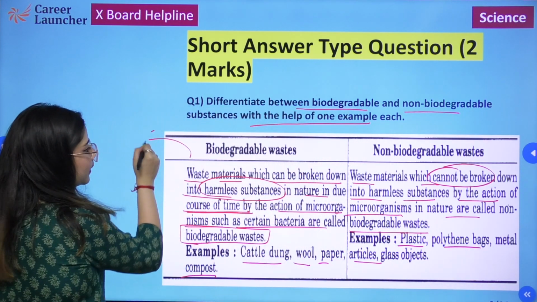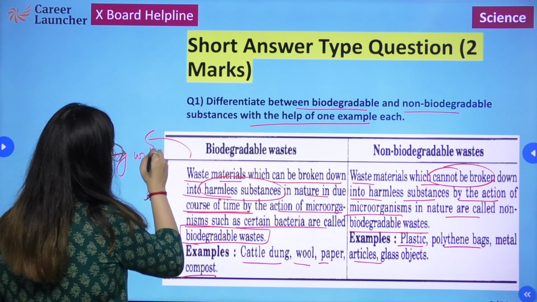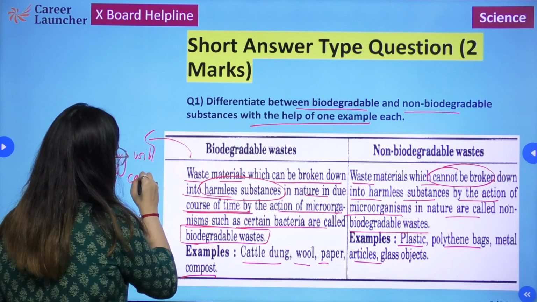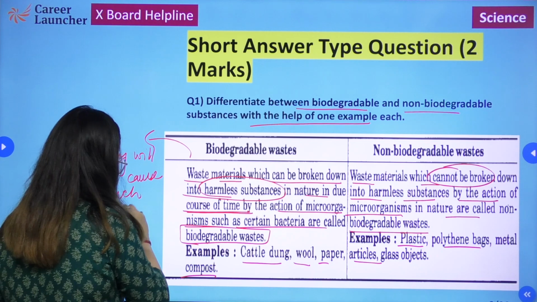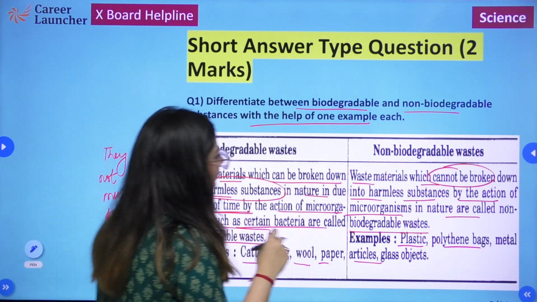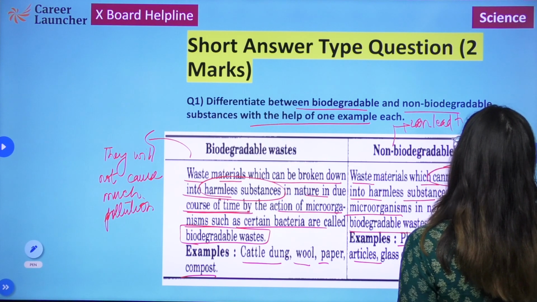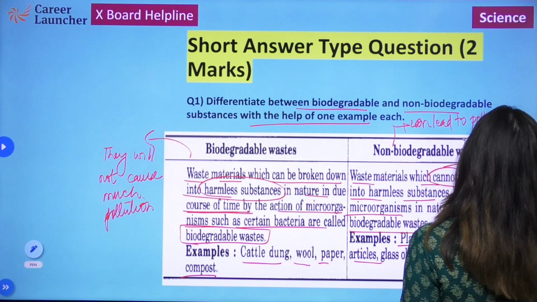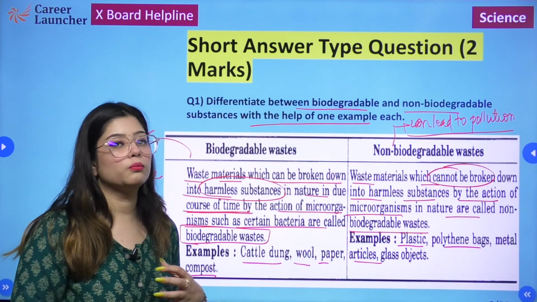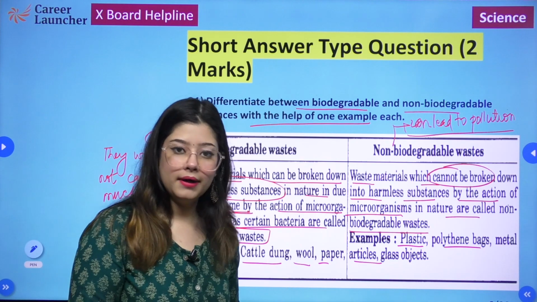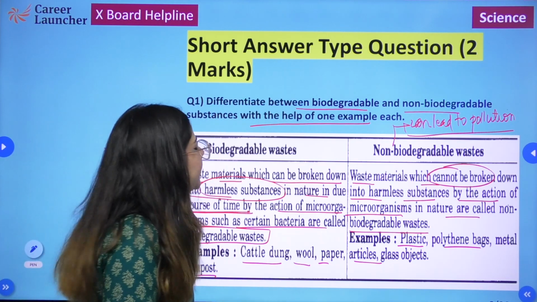So I can also say that biodegradable waste will not cause much pollution, whereas non-biodegradable waste can lead to pollution because it gets accumulated and it is very difficult or almost impossible to break it down. Okay, so this point also can be added.